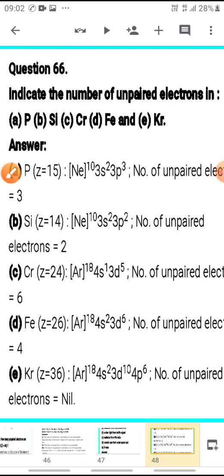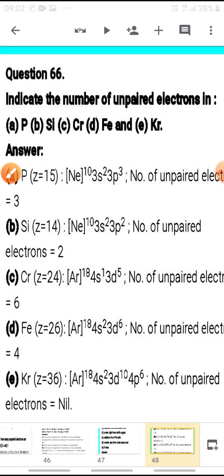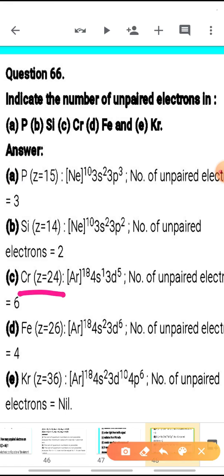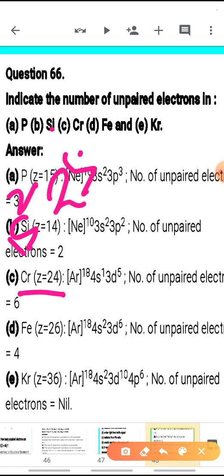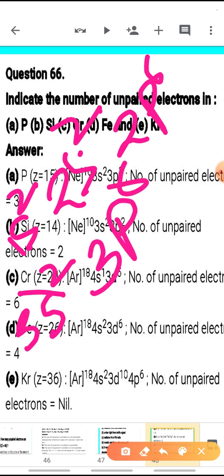Now coming to chromium, which has atomic number 24. Chromium has an exceptional electronic configuration. For atomic number 24, it will be 1s2, 2s2, 2p6 for 10 electrons, then 3s2, 12, 3p6, 18.